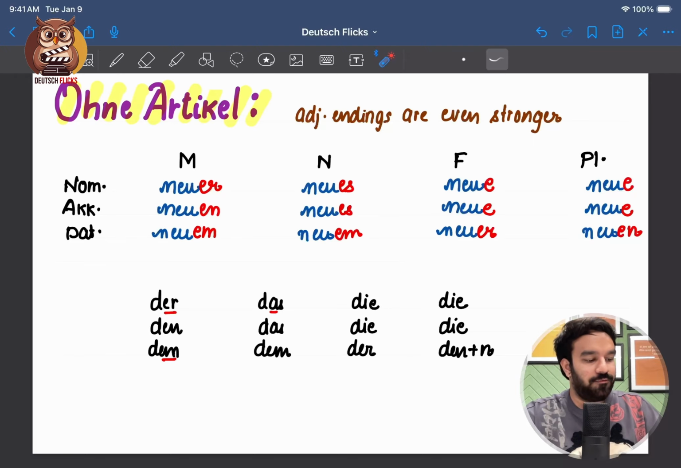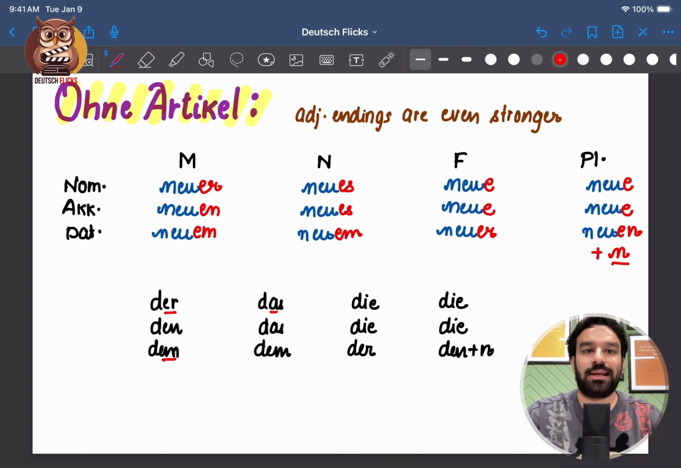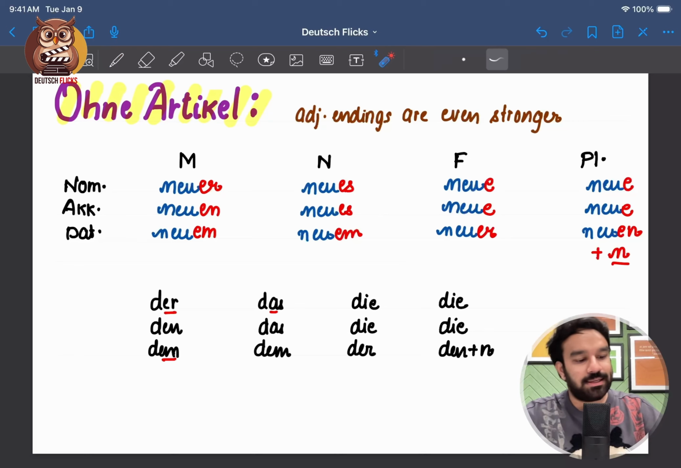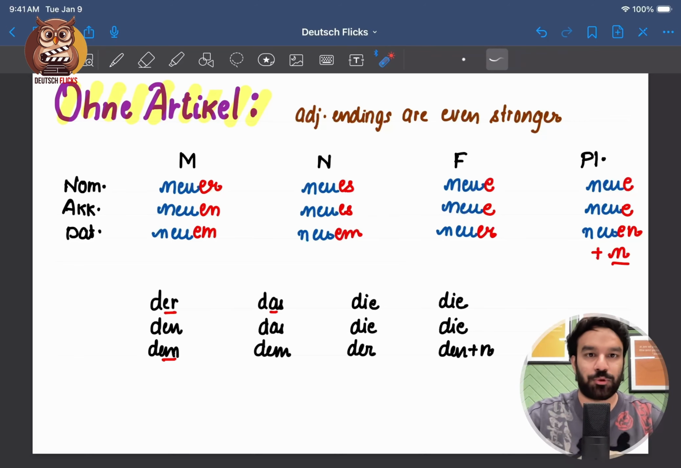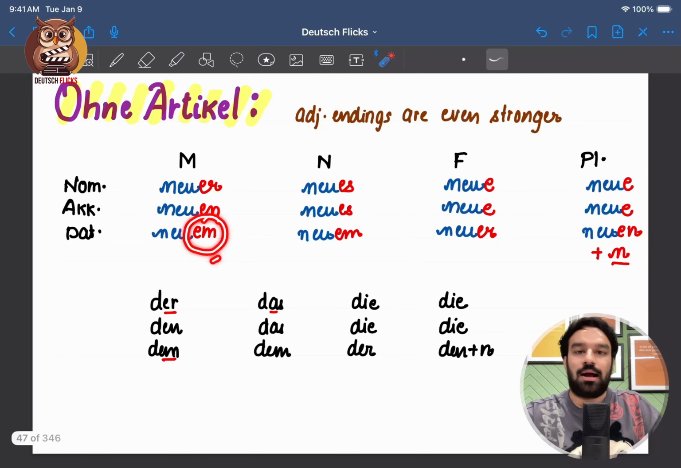And we cannot forget about this extra n that we attach with the noun. So what I'll do is I'll also write it here. This n we have to attach with the noun. And now my sentence, adjective endings are even stronger, will make more sense to you. Just by looking at neuem, I can see the case, I can understand the gender. But if it will be masculine or neutral, that is still a confusion. But at least it's not feminine or plural.